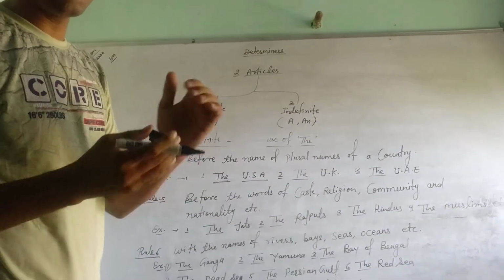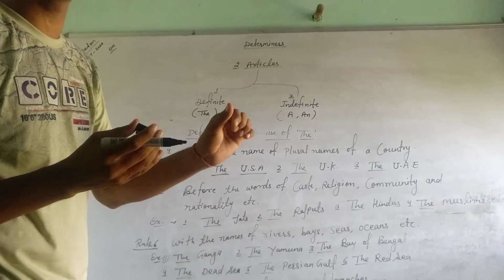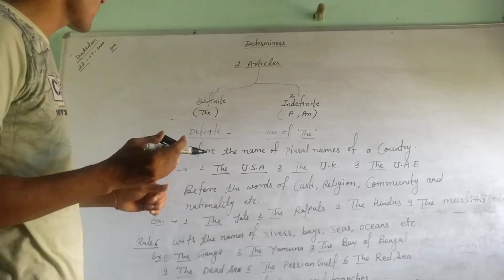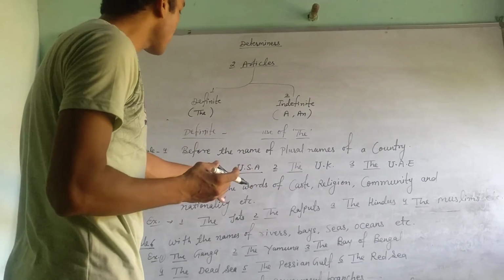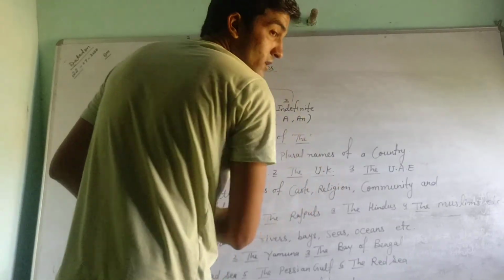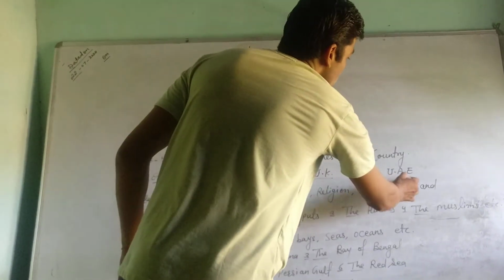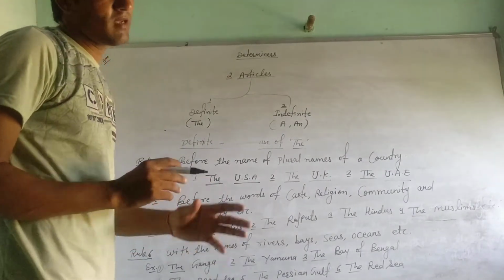Like India. India has a singular name, okay, means a single name. It means we cannot use the article THE. But USA is a double name, means a plural name. Then THE will be added. Okay, the UK, a double name. The UAE, a plural name. Okay, so the article THE will be added.